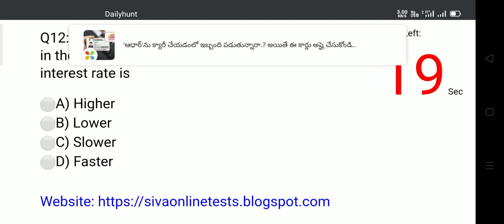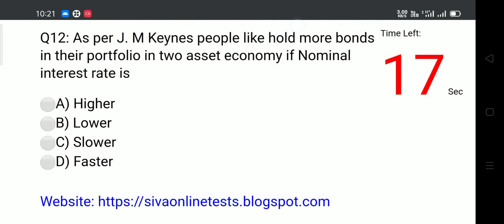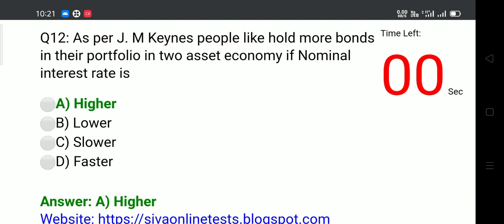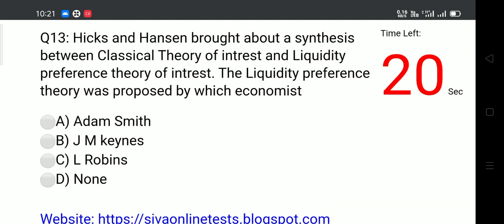Question 12. As per J.M. Keynes, people like to hold more bonds in their portfolio in two-asset economy if nominal interest rate is. Options. A. Higher. B. Lower. C. Slower. D. Faster. Answer. A. Higher.